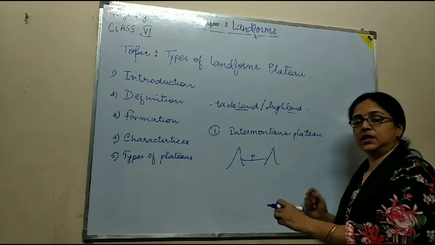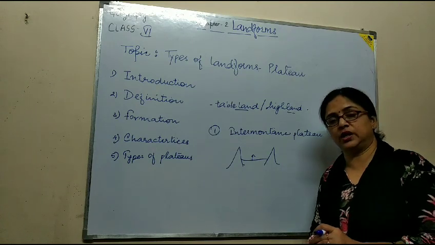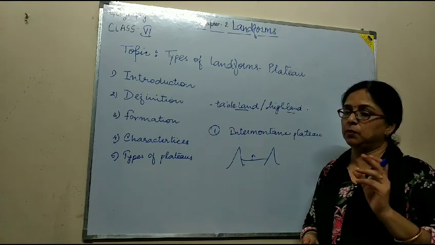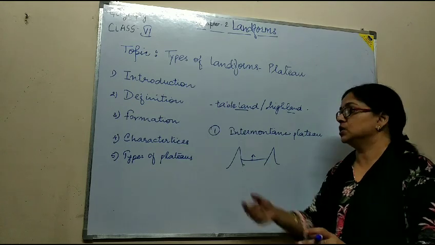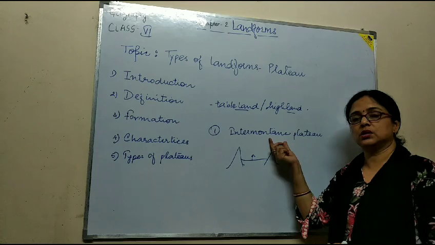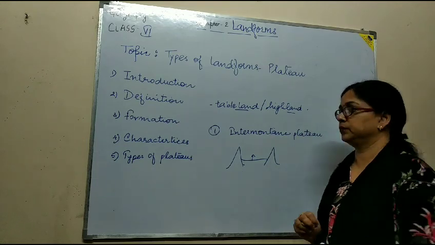The best example is the Tibetan plateau, which is situated in between the Himalayas and the Kunlun mountains.